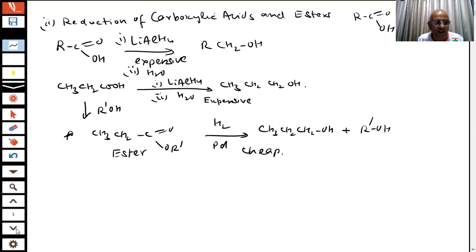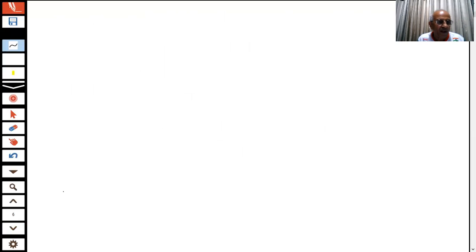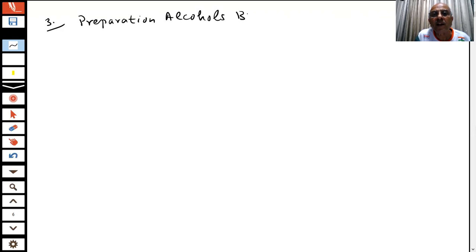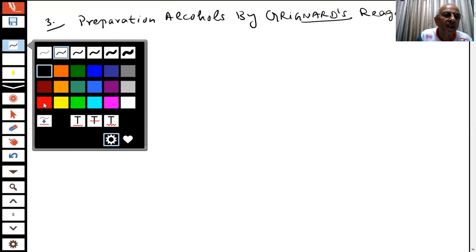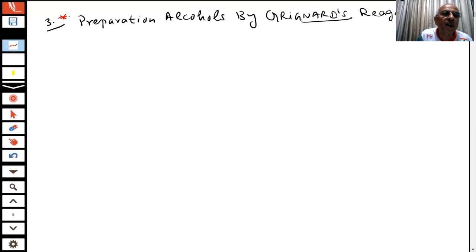Another important question which will be there in the paper, and that is preparation of alcohols, student, by the Grignard reagent method. This is the most important. Can you tell me what is Grignard's reagent, student? One question will come here. Important question, student. I'm putting a star. There will be one question in the paper on this.